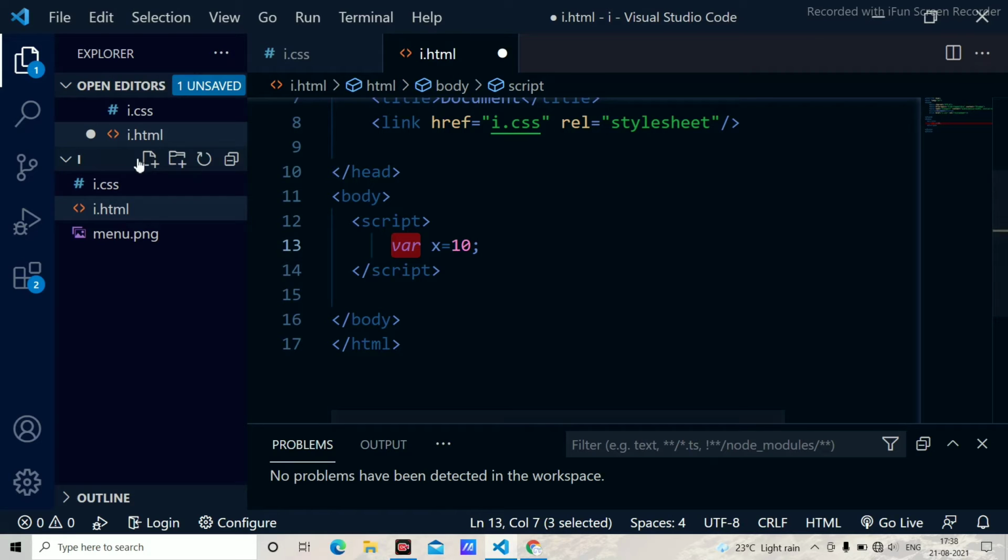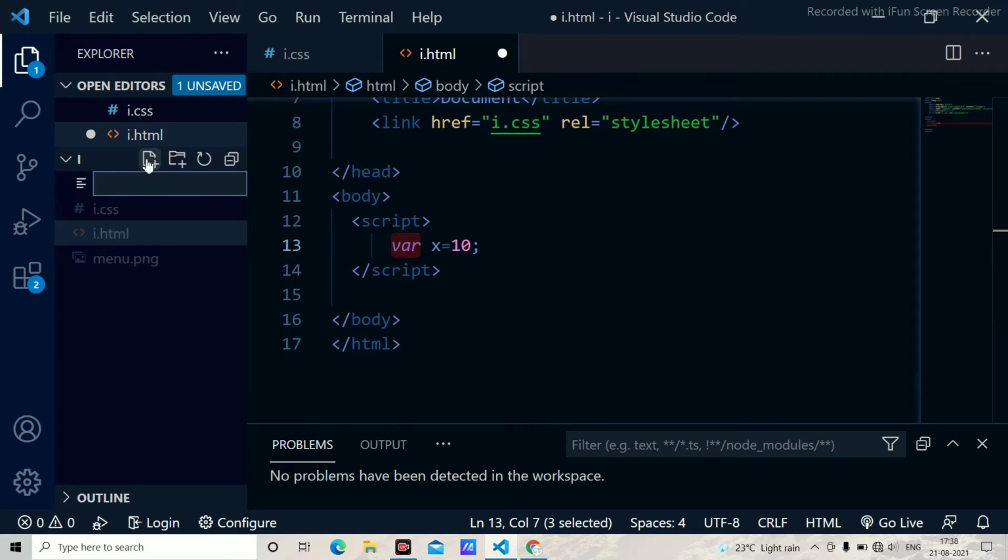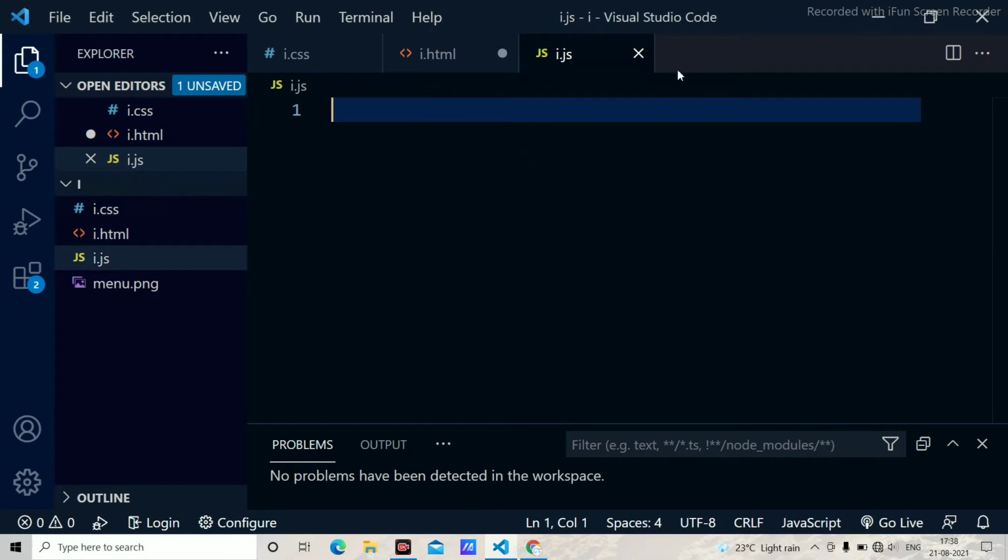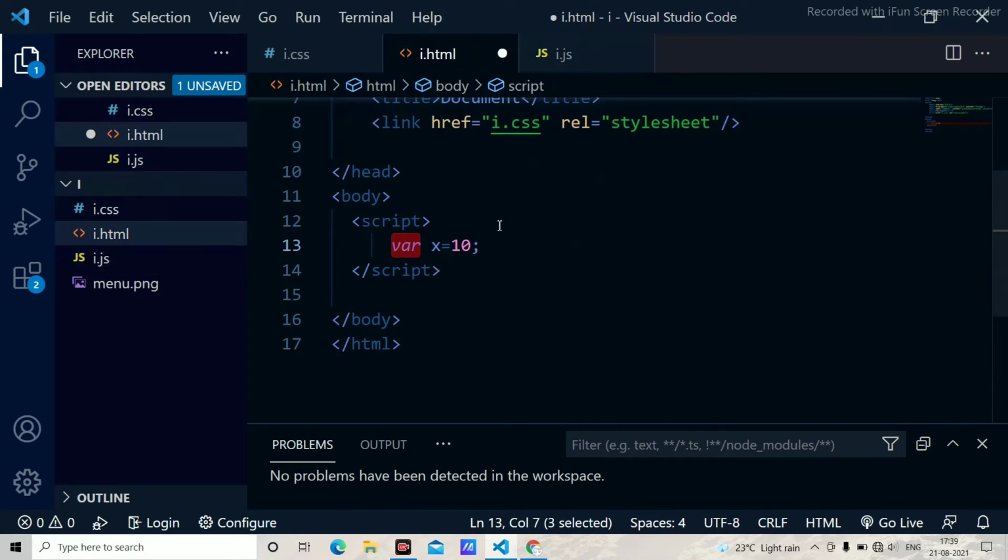Now I am going to create an external JavaScript. To create any external JavaScript, first of all you have to create a file and give the file a name with the extension .js. As I give the extension .js, the file is getting highlighted. I just press enter, and as you can see, it has created an i.js file, and I am linking that file to the HTML.